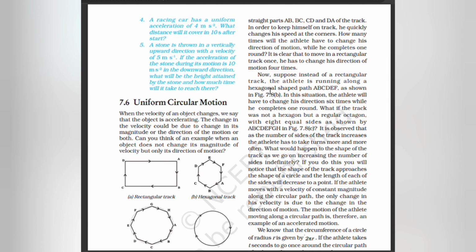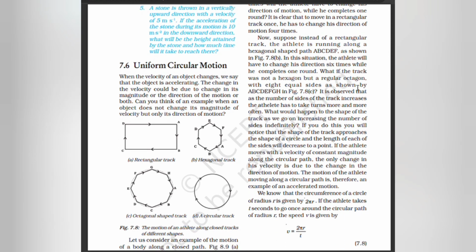Now suppose instead of a rectangular track, the athlete is running along a hexagonal shaped path ABCDEF. In this situation, the athlete will have to change his direction 6 times while he completes one round. What if the track was not a hexagon but a regular octagon with 8 equal sides, as shown? It is observed that as the number of sides of the track increases, the athlete has to take turns more and more often. What would happen to the shape of the track as we go on increasing the number of sides indefinitely? If you do this, you will notice the shape of the track approaches the shape of a circle.